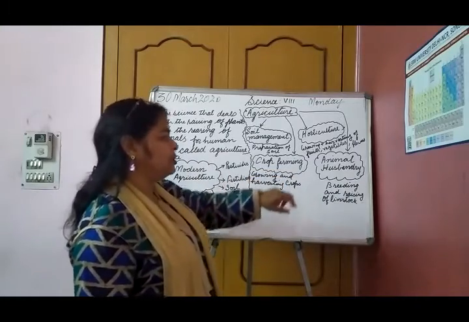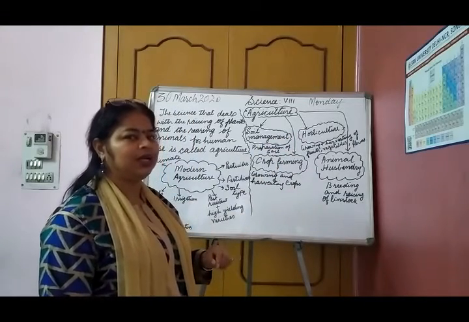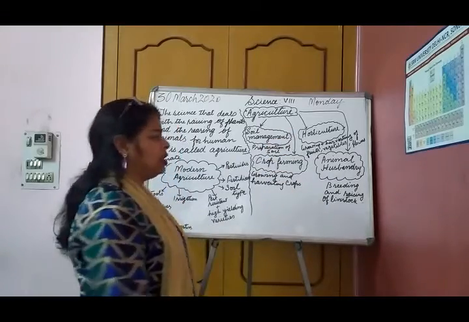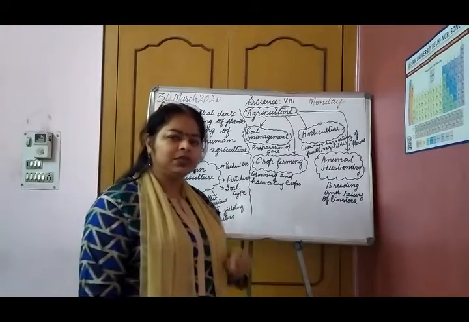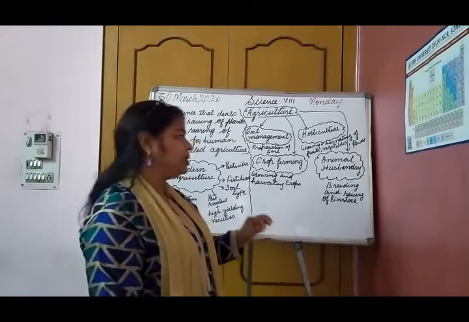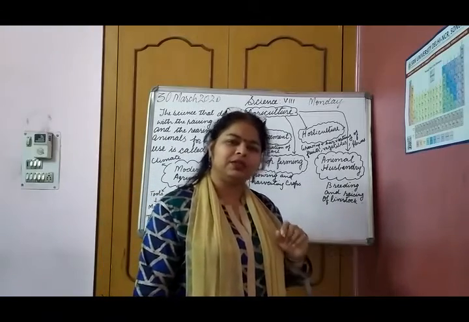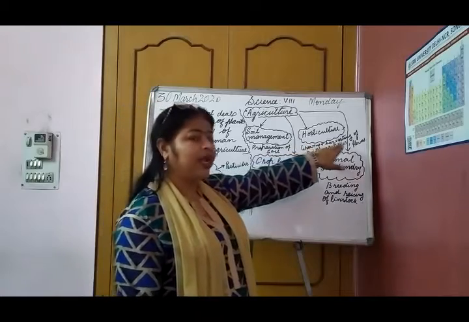Then next comes horticulture. What is horticulture? It is basically growing and harvesting of fruits, vegetables, flowers and some decorative plants.